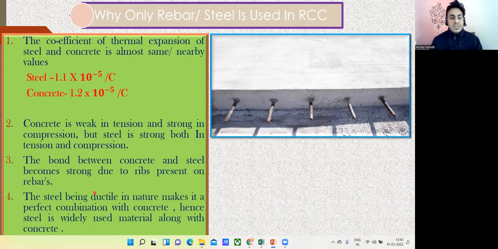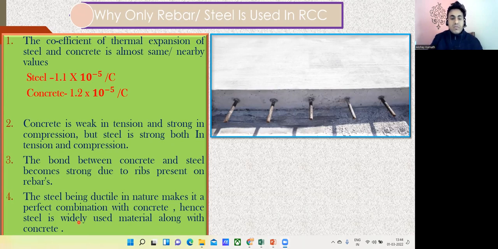The next is that steel, being ductile in nature, makes it a perfect combination with the concrete, and hence steel is a widely used material along with the concrete. Again, we know that steel is very ductile in nature, isn't it? So the moment you pull, it will break, but it's going to elongate first, and you're going to get that warning. So that is another reason why we take steel and concrete as a combination, right?